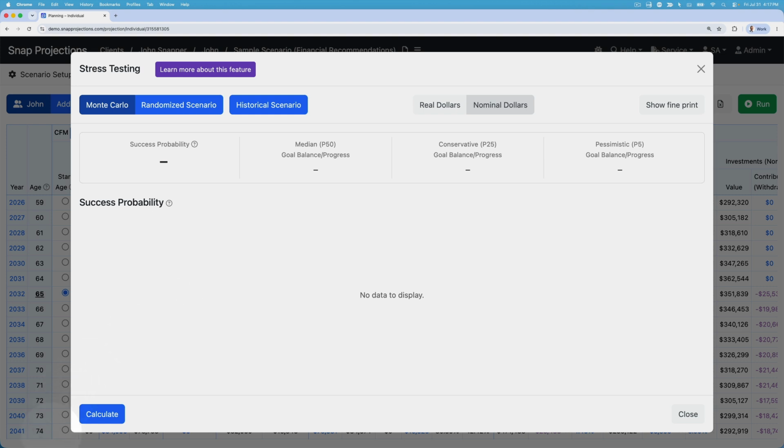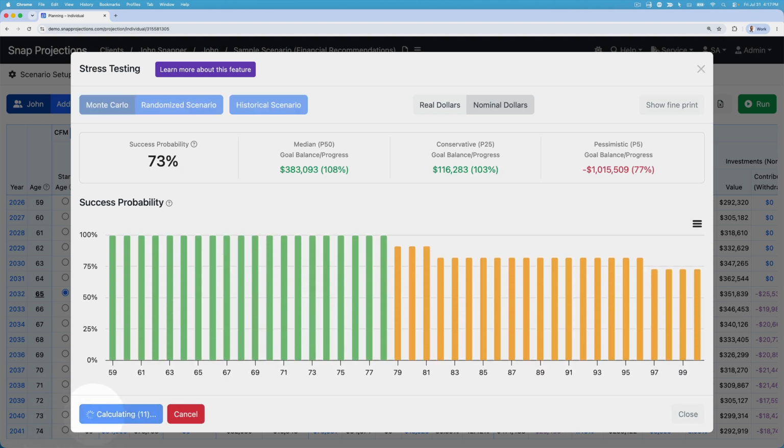Once I open the modal, I can click Calculate in the bottom left, and Snap is going to start running through 1,000 potential rate sequences that John might experience in the future. So this is going to look at what if inflation is high, low, what if returns are high and low, what if they're really strong early in the plan but weaker later. It's going to give us a sense of how resilient John's projection is.